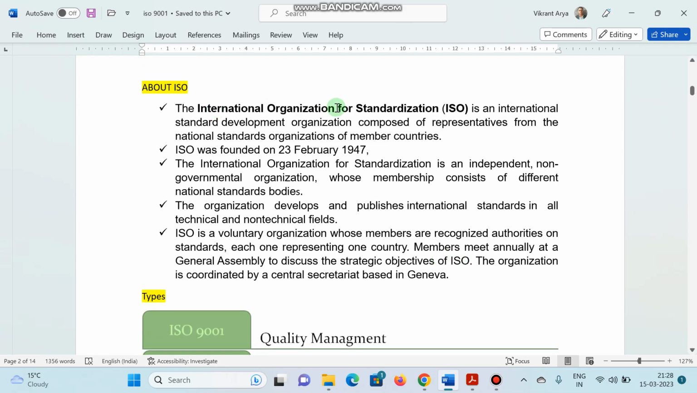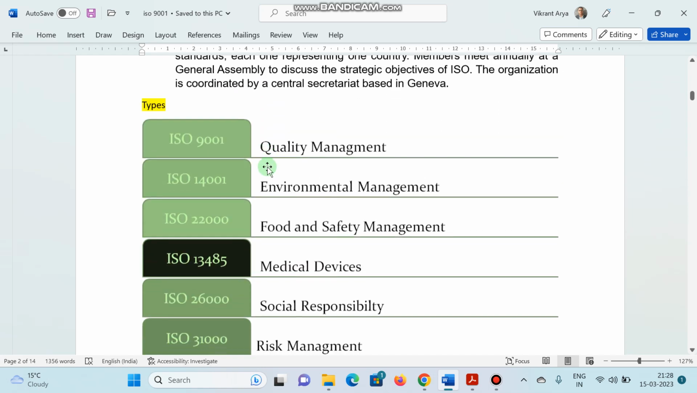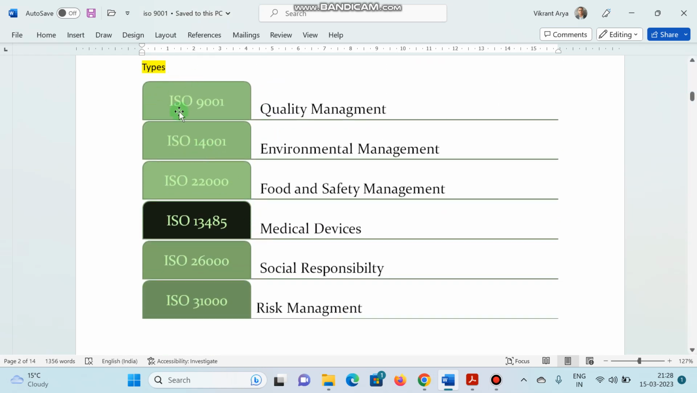The International Organization for Standardization is an international standard organization composed of representatives from the national standards organizations of different member countries. If you talk about the foundation, it was founded on 23rd February 1947. And yes, it is an independent, non-governmental organization. And there are different types of ISOs like ISO 9001, 14001, 22000, 26000, 31000, and they have different objectives.